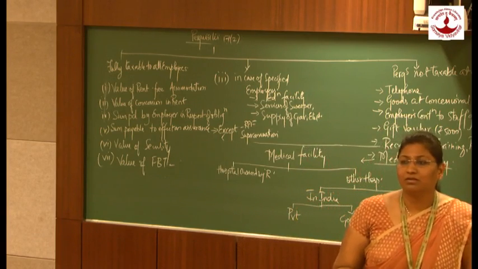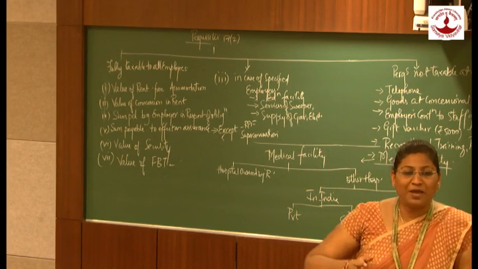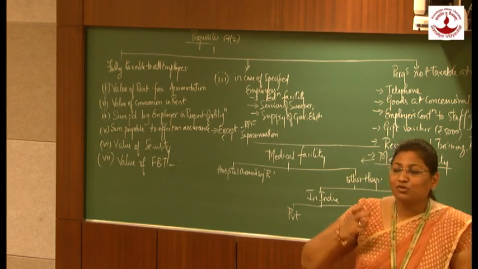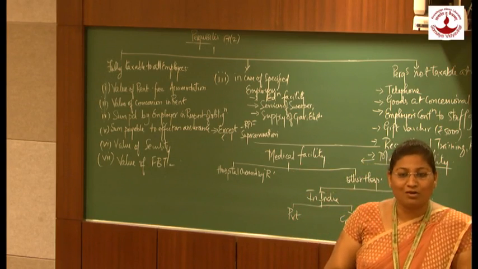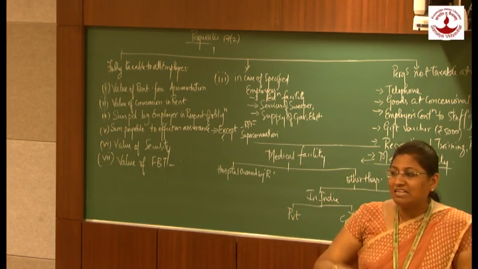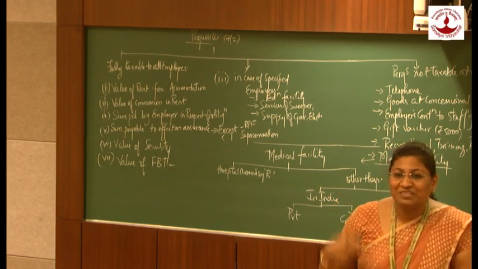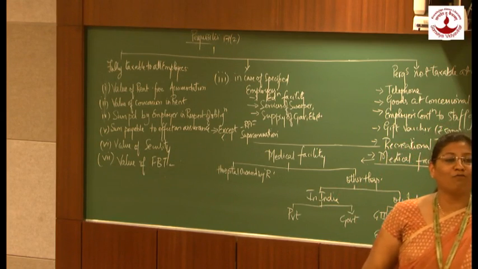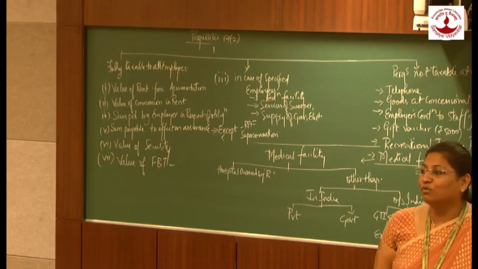Anyone? Board of directors. He should be an employee plus director of the organization. See, there are so many persons who are directors in various companies, but they need not be employees of that organization. The first criterion is the employee should be a director of the organization. The second criterion is the person should have voting power in the organization of 20% or more.